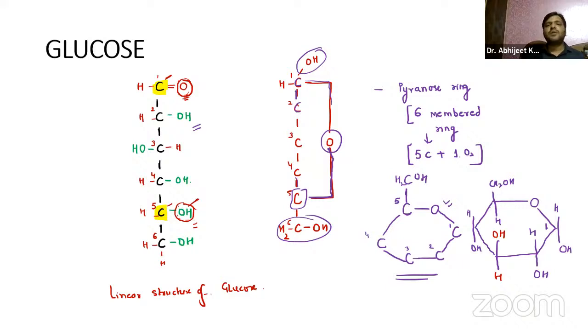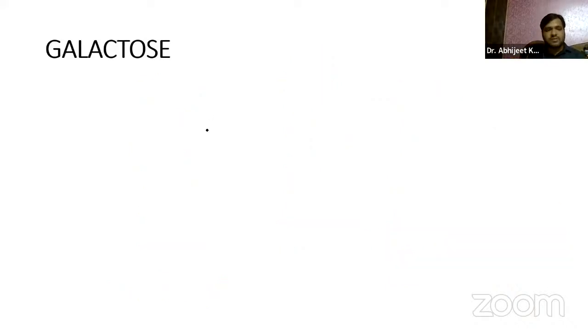So yes, now coming on to the next part, that is the galactose, guys. So galactose, the medical importance that you have to remember, guys, it is a constituent of lactose, right? Now, when I say lactose, guys, you already know it is called as the milk sugar.